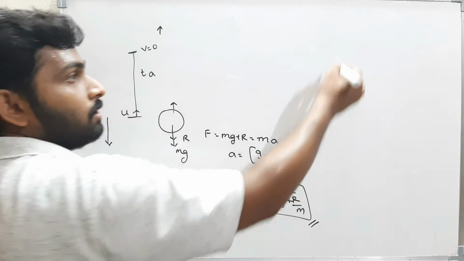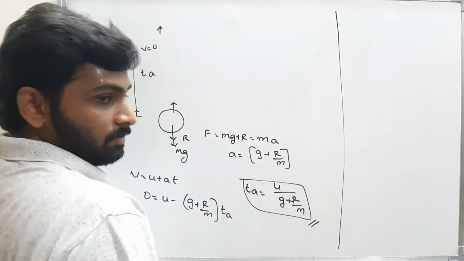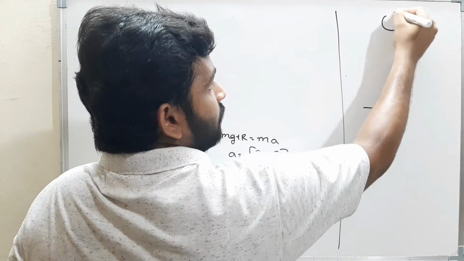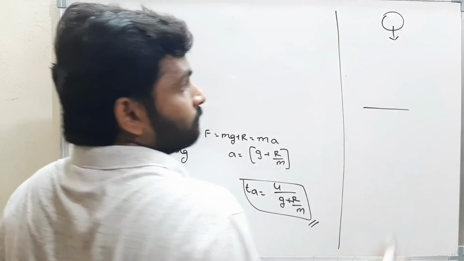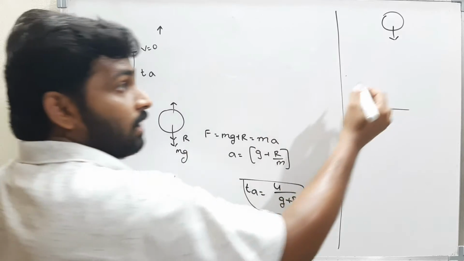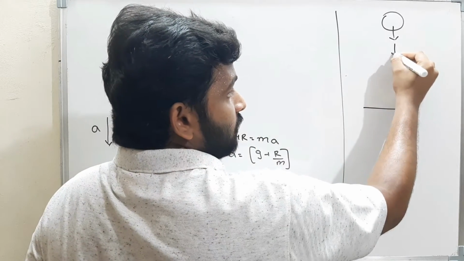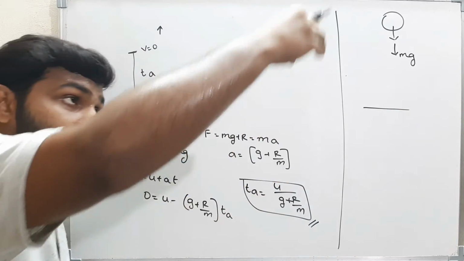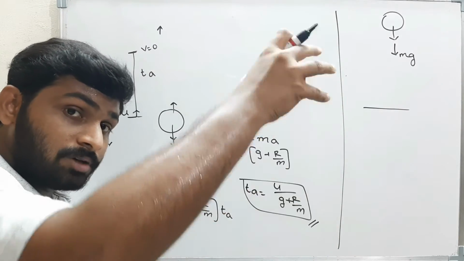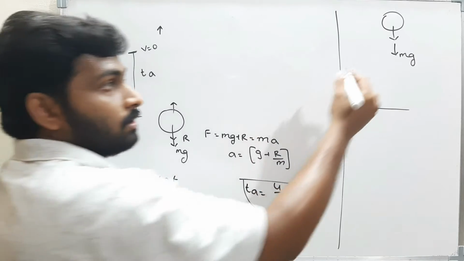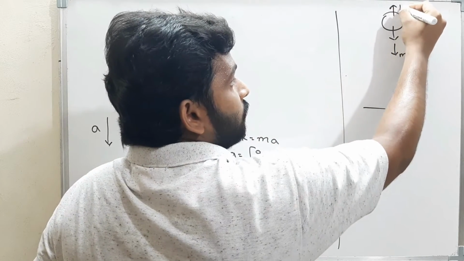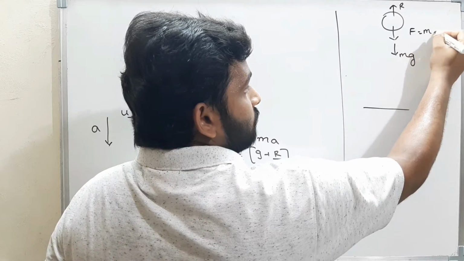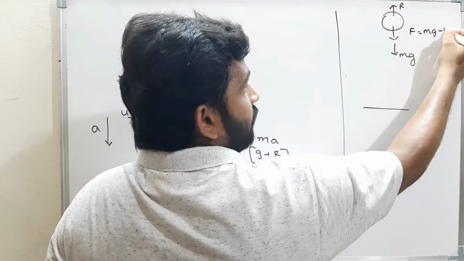Well and good. Now what is the time of descent? See here, this is the body and this is the surface. When the body is moving downwards, the gravitational force acts in this direction, mg, and the frictional force always acts in the upward direction. Therefore there is an upward force, that is r. Therefore what is the net force? The net force is nothing but mg minus r.